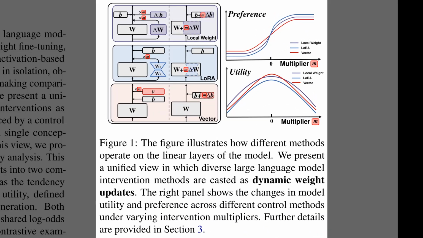So Figure 1 illustrates this unified perspective by breaking down how different methods modify the model's linear layers. On the left, the diagrams display local weight fine-tuning, low-rank adaptation, and vector steering as part of the same family. The authors show that all three act as dynamic updates to weights or biases, driven by a control multiplier, M. Moving to the right, the charts demonstrate the resulting trade-off. As you increase that multiplier to boost preference for a target concept, the utility, meaning the model's general coherence, starts to drop in an inverted U-shape.